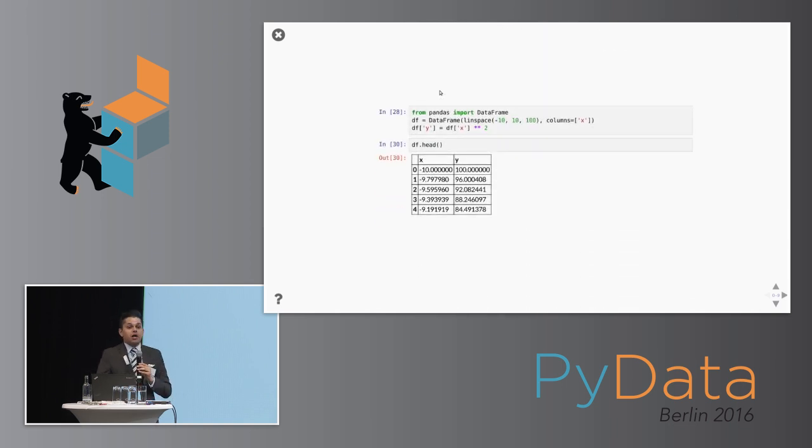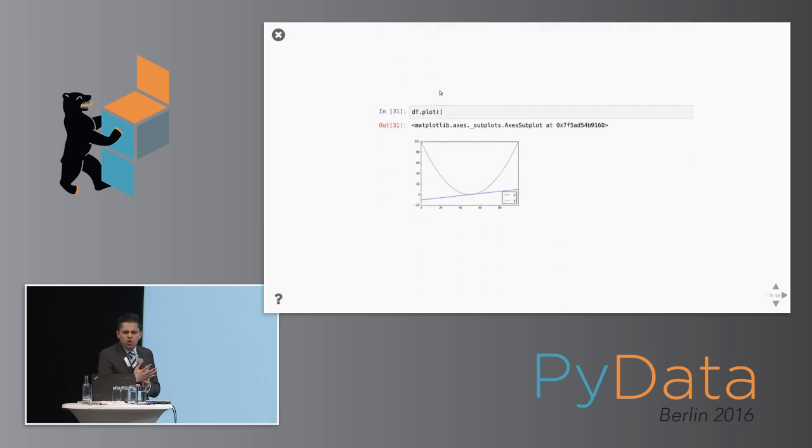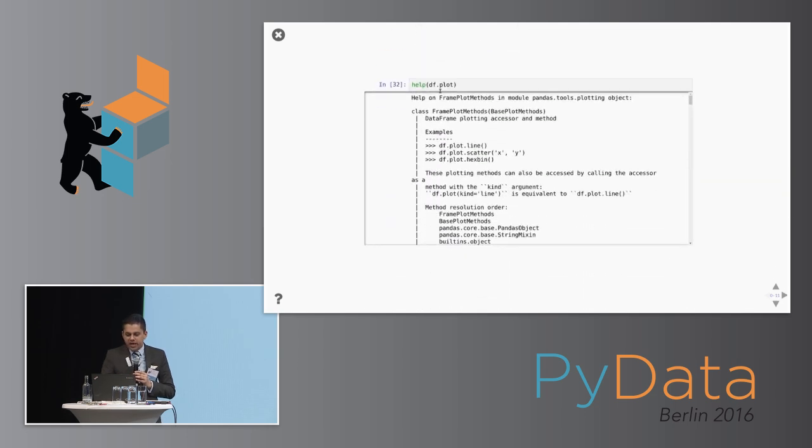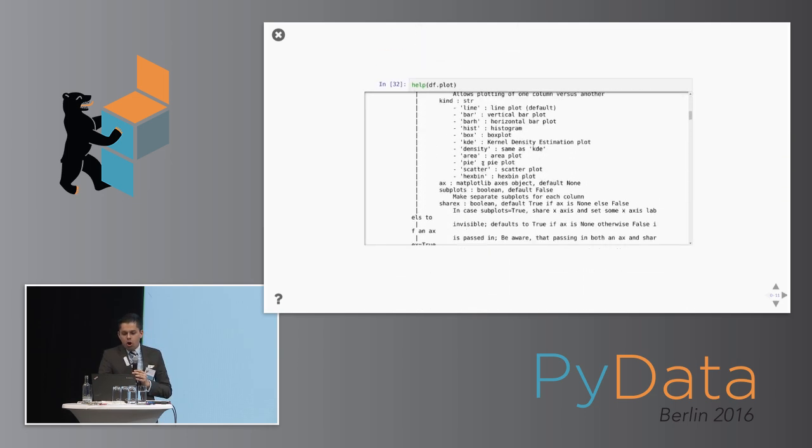This turns out to be a very common problem, because maybe I'm doing something in pandas. I create a data frame, and I call .plot on that data frame, and it doesn't quite do what I expect, so I look at the help text, and I see more args and kwargs.